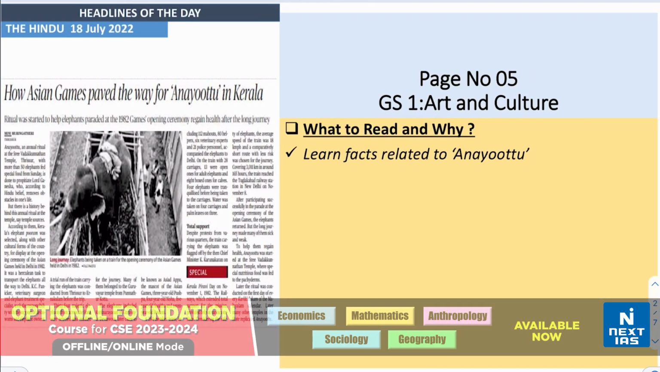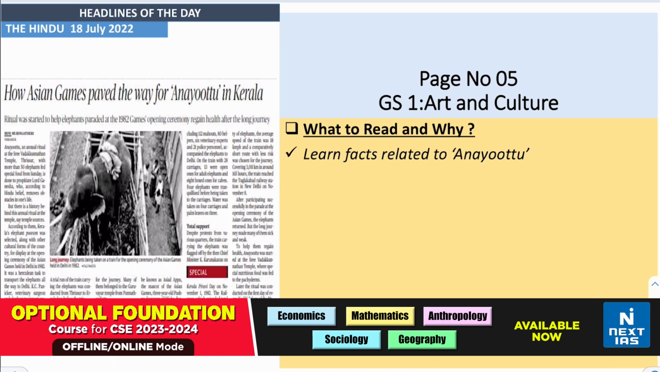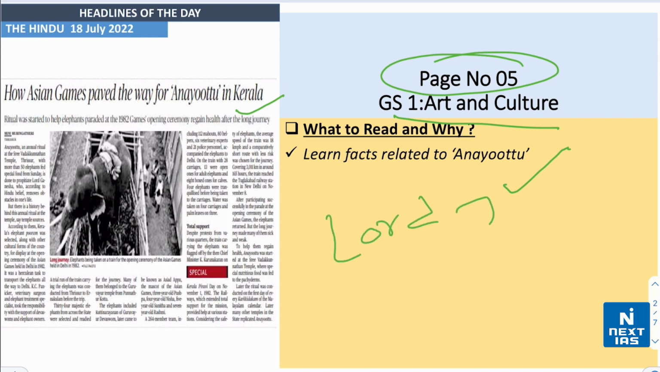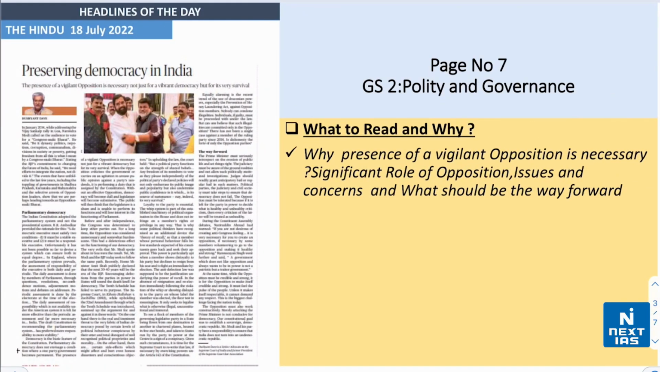Our next important headline is How Asian Games Paved the Way for Anayoottu in Kerala. Available on page number 5 related to paper 1 Art and Culture section. In this article, we have to know about the Anayoottu. तो Anayoottu की बात करें तो it is an annual ritual. कहाँ होता है ये? श्री वदाकुन नाथन टेम्पल. कहाँ पे? केरला में. In which more than 50 elephants are fed special food. It is done to propitiate Lord Ganesha, right?